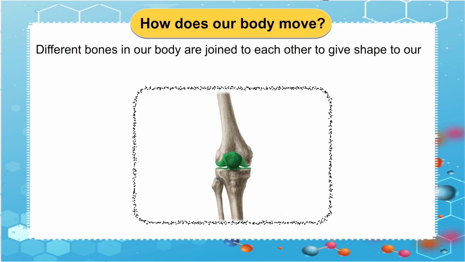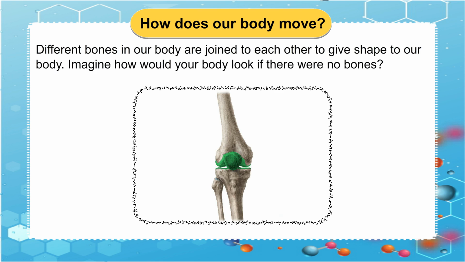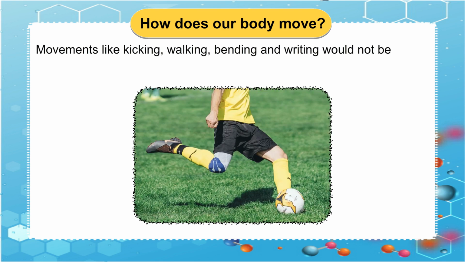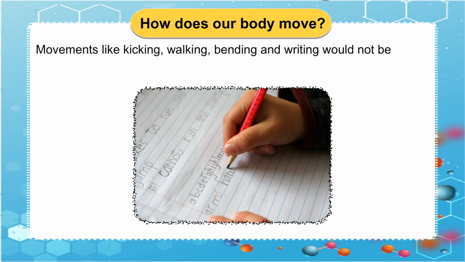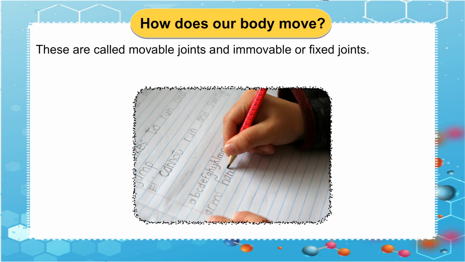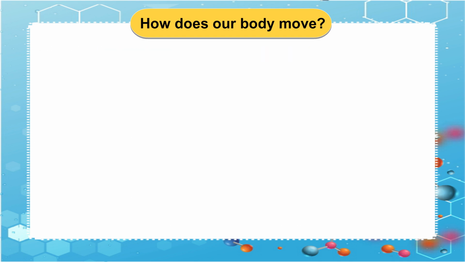Different bones in our body are joined to each other to give shape to our body. Imagine how would your body look if there were no bones? The points at which the bones are joined are called joints. Movements like kicking, walking, bending and writing would not be possible if there were no joints. There are 2 types of joints. These are called movable joints and immovable or fixed joints.